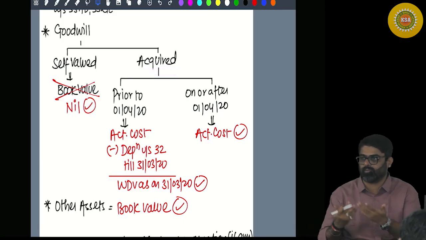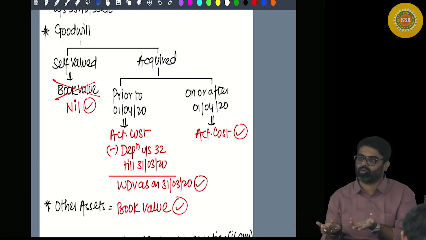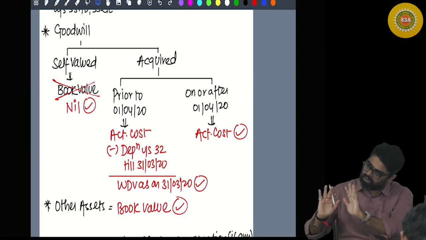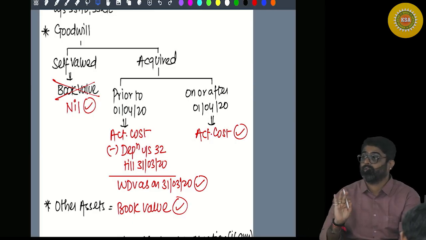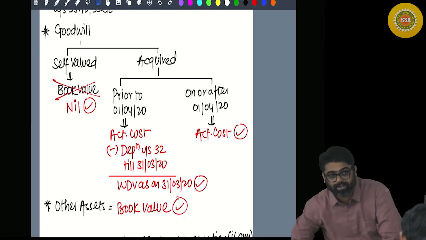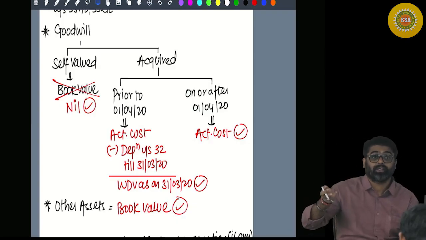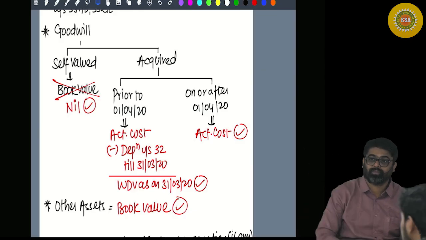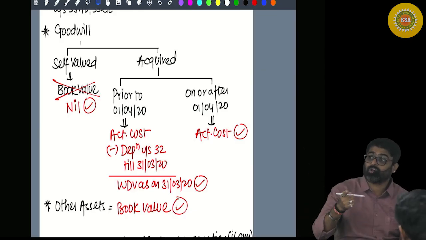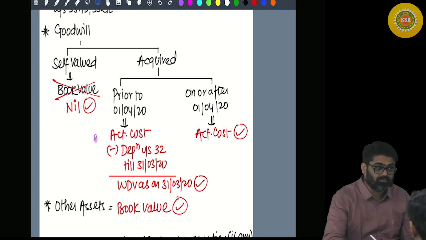But what if the goodwill was acquired? Actually you have incurred money to get that goodwill. So whatever actual cost which you have incurred on that goodwill, take that. If the goodwill was acquired on or after 1st April 2020, because that is thrown out of the PGBP head. And any goodwill which was acquired prior to 1st April 2020, there was some actual cost.